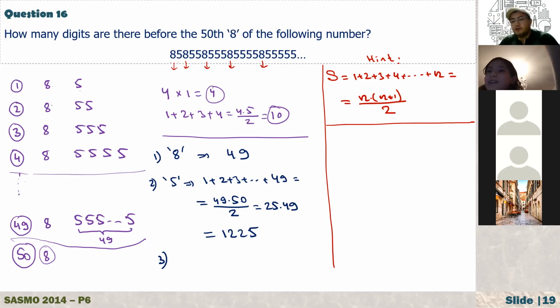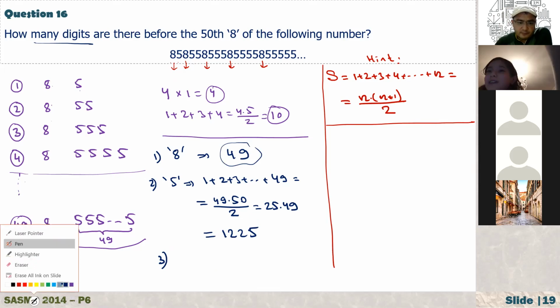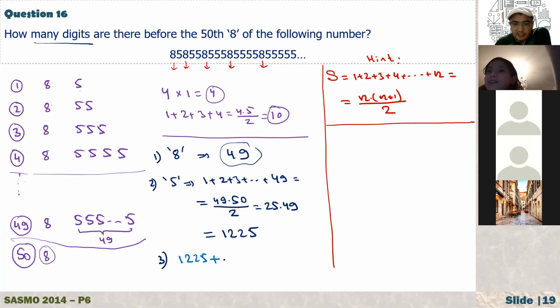1,275. No, Fikriya. But why didn't you add the number of 8s? Because it says how many digits, right? So to find the digits here, we have 1,225 5s plus 49 8s, which is equal to 1,274. Altogether, we have 1,274 digits before the 50th 8. I think you didn't count 8s.